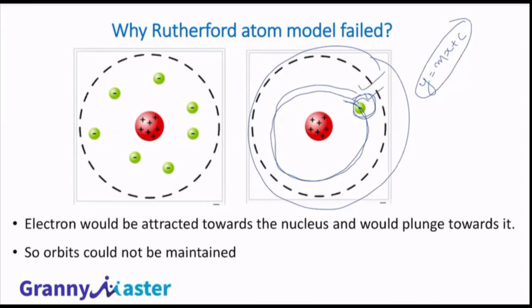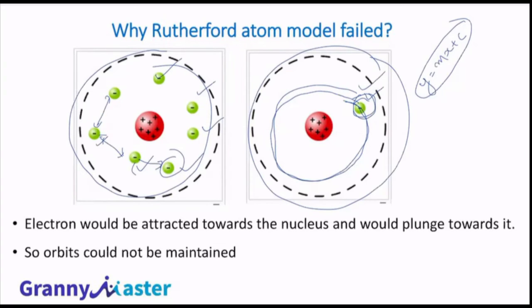But in a multi-electron system, you see an atom which contains n number of electrons. During their movement, they will repel each other because they are negatively charged. They have similar charges. So once they start repelling, their motion will be a little bit different, right?